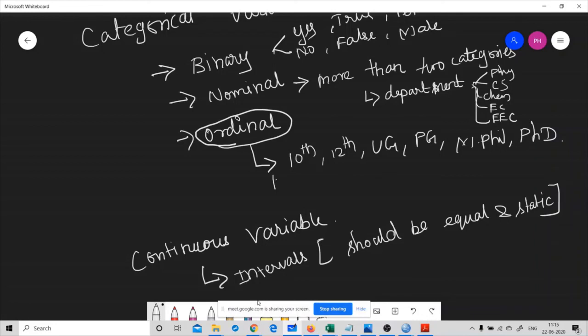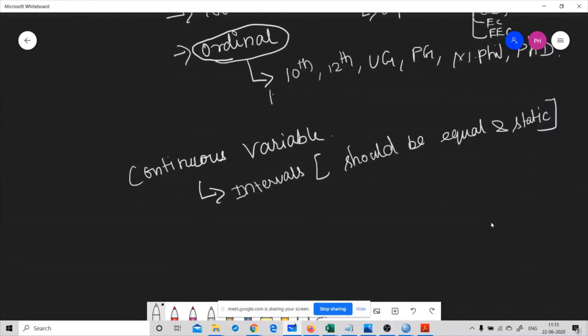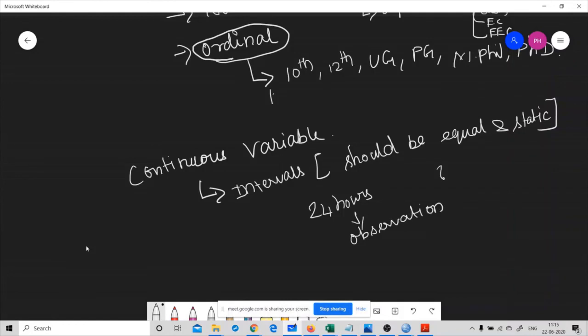The interval should not change, and the difference between each category should be equal. So this is called intervals. For example, if I want to calculate a 24 hours observation, the interval will be 1 day, so the difference between each category should be 1 day.